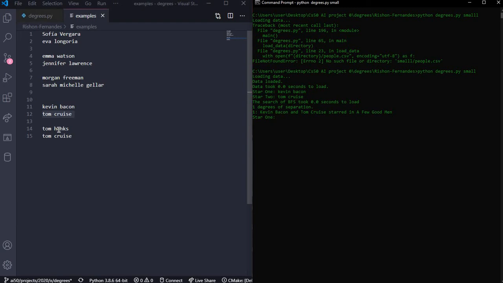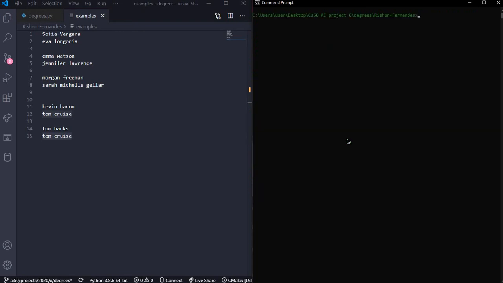So let's move on to the next pair of stars, Tom Hanks and Tom Cruise. The search of BFS took 0.0 seconds to load, 2 degrees of separation. Tom Hanks and Kevin Bacon starred in Apollo 13. Kevin Bacon and Tom Cruise starred in A Few Good Men. And that's it for small. Now let's move on to large.